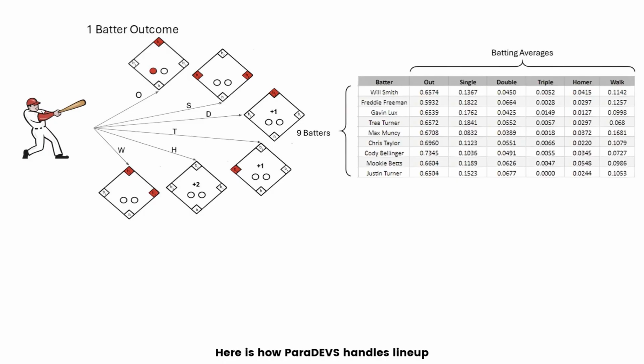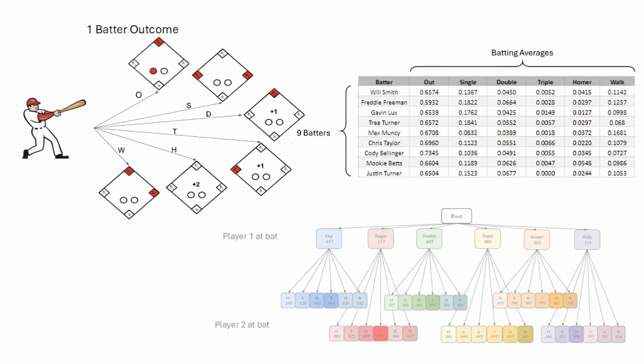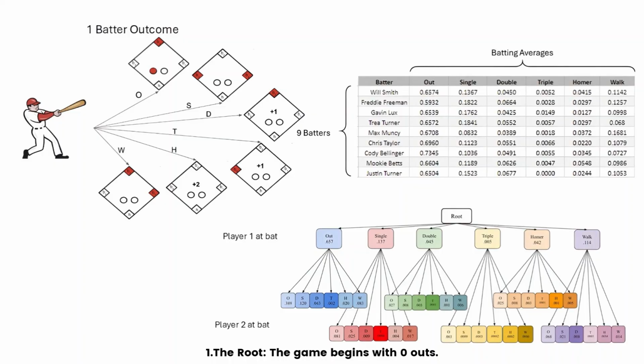Here is how ParaDEVS handles a lineup. 1. The root. The game begins with 0 outs. 2. The branching logic. When a batter steps up, ParaDEVS doesn't pick one random result. It simultaneously generates branches for every possible weighted outcome. Walk, single, double, triple, home run, and out. 3.